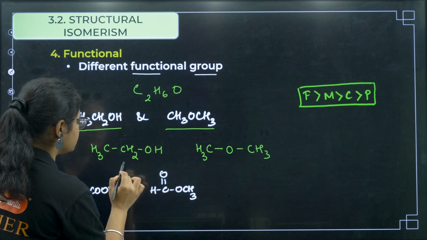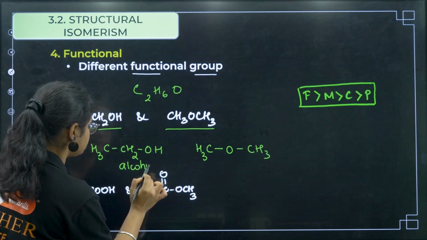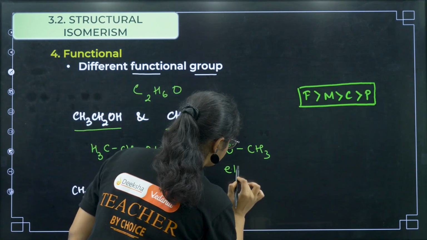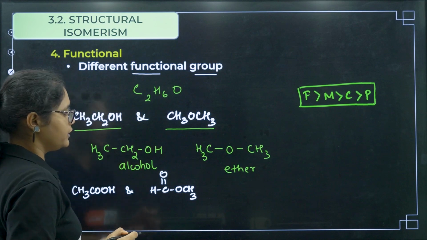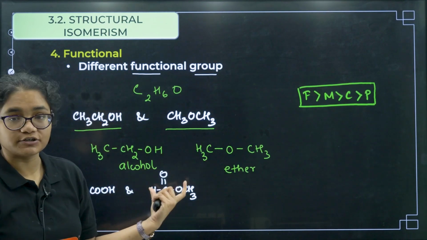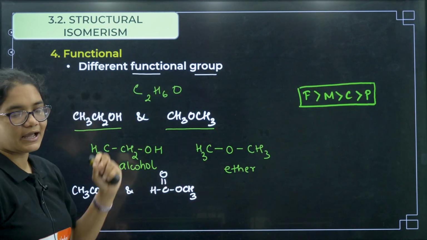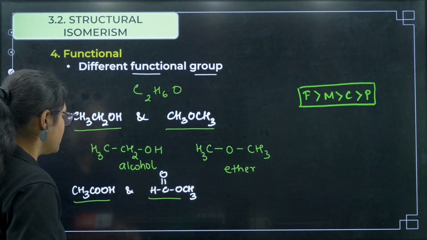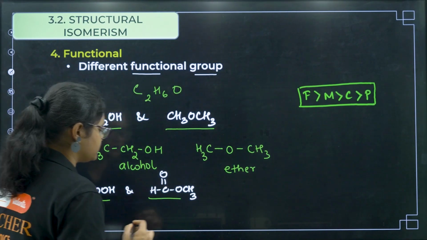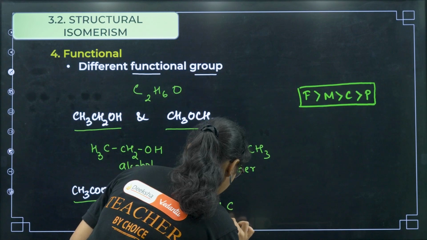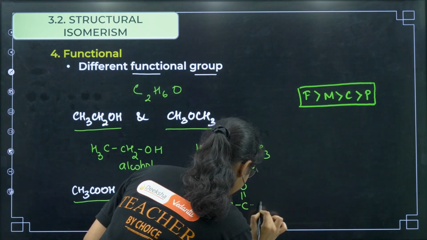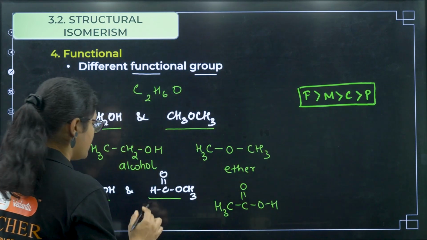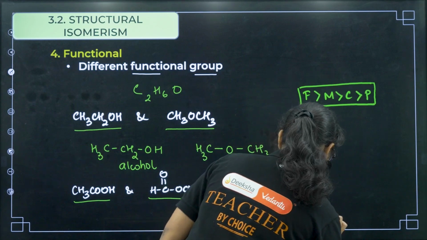So this functional group is called alcohol, right? And this is an ether functional group. Same molecular formula but different functional groups, then we call it functional isomers. Similarly, you can see acids and esters. Suppose I draw this one, CH3COOH, and you have one more.